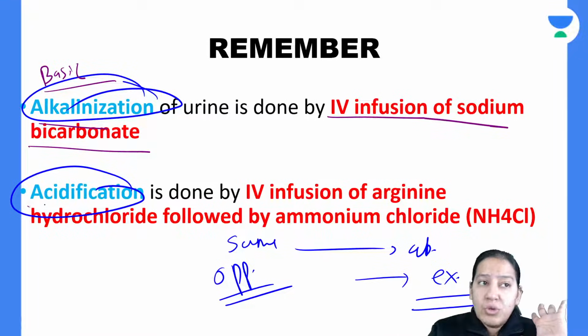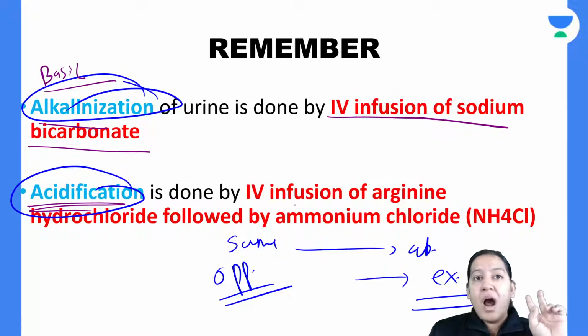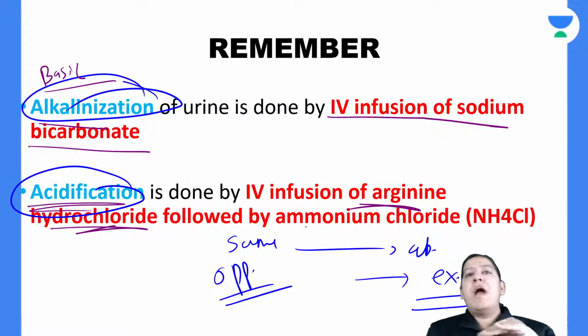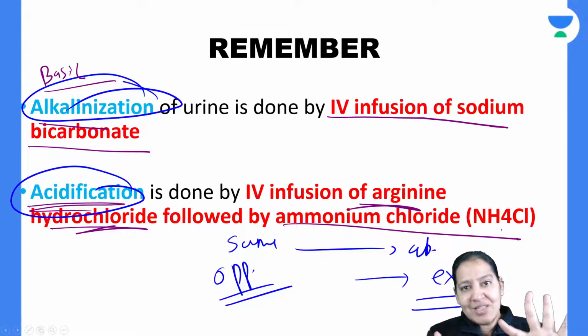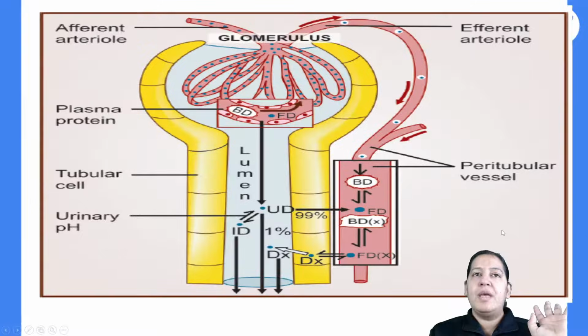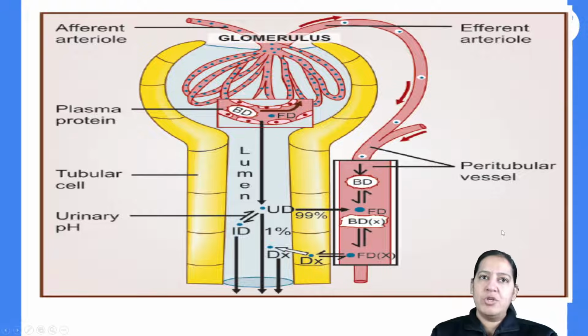If you want to do acidification of urine, start 2 drips. The first drip is arginine hydrochloride followed by ammonium chloride. If you do this, the urine will become acidic. Give me a big thumbs up. So till now the concept is clear to you. Should I summarize the concept? Yes or no? Let me summarize. I hope you may have confusion because it is a difficult topic.